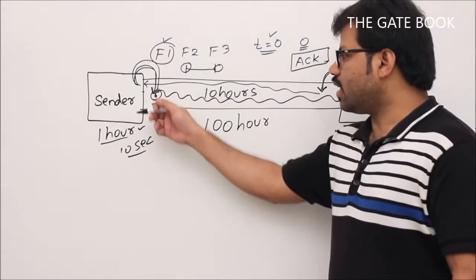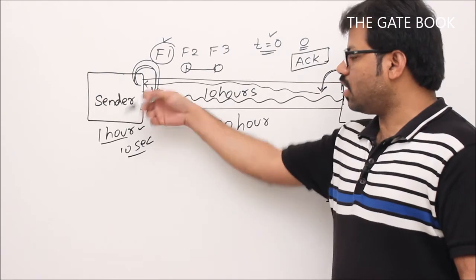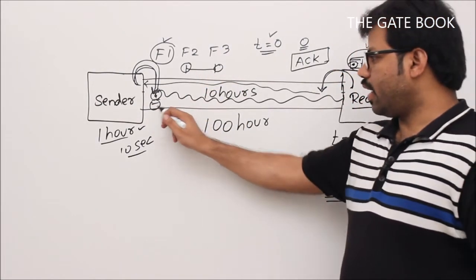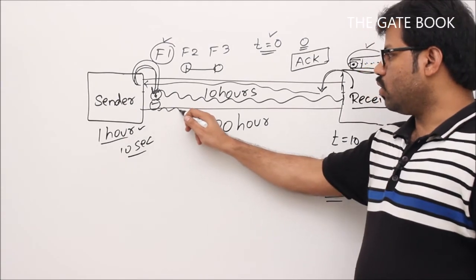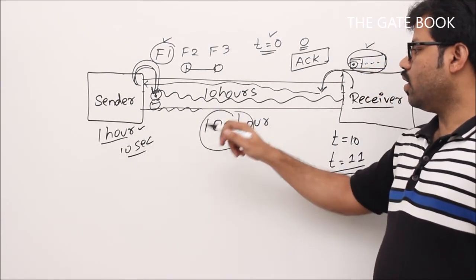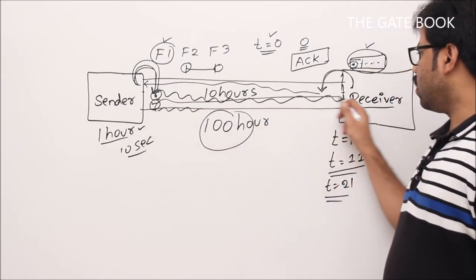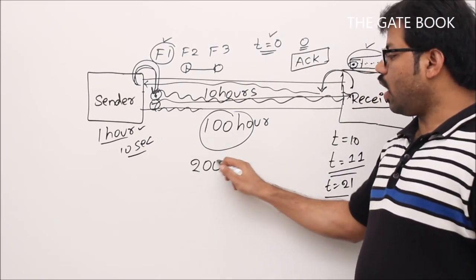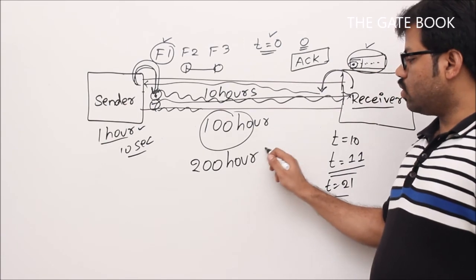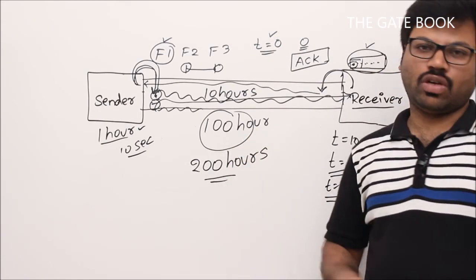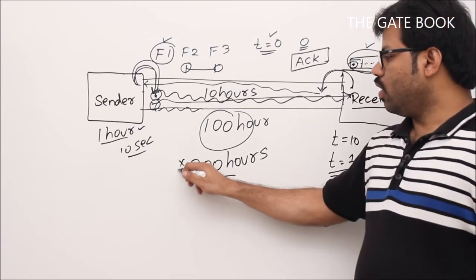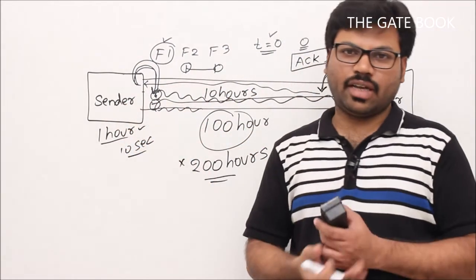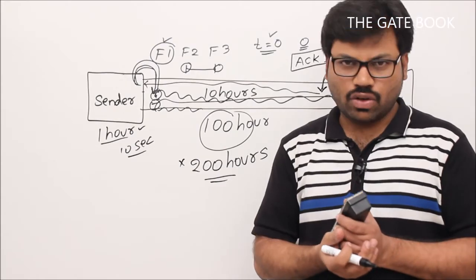So after 10 seconds, your entire frame is transmitted. Now you are free. But from the 10th second onwards, even though you are free, your frames are going to travel for 100 hours of time. After that the acknowledgement will come back. Then I can say that for 200 hours of time you are waiting, right? Almost 200 hours. That is a problem. For very long propagation delay and very small transmission time, stop and wait is definitely not good, right?